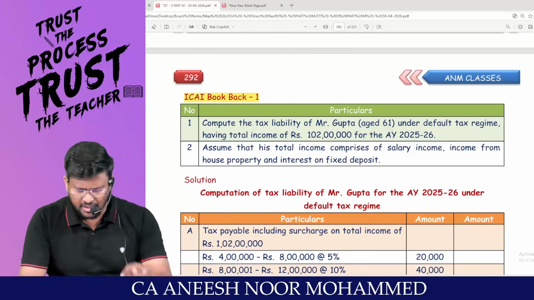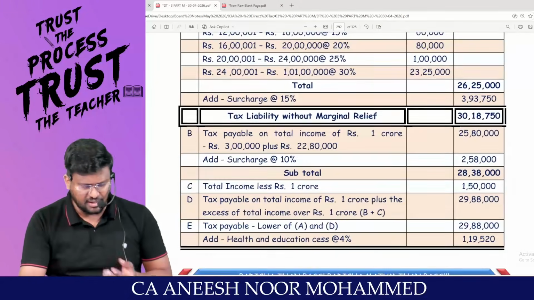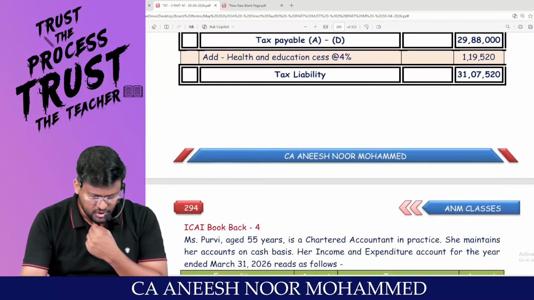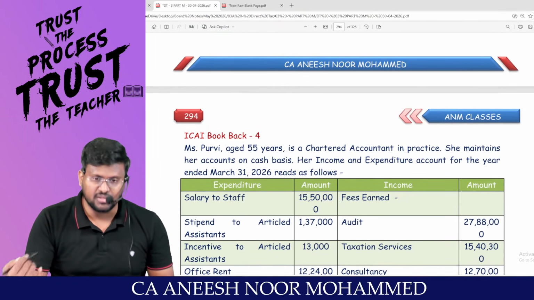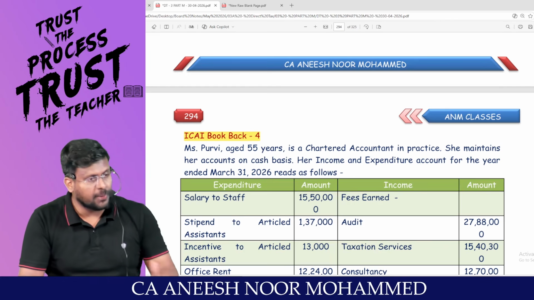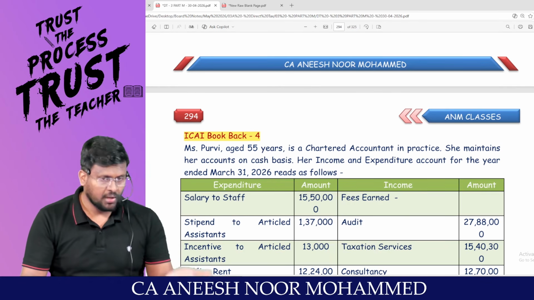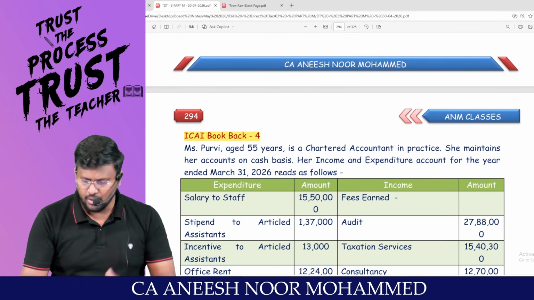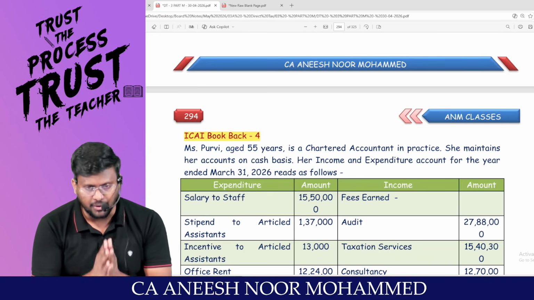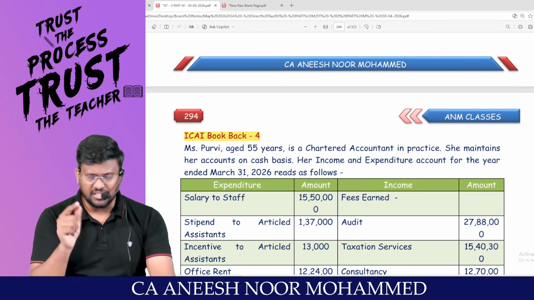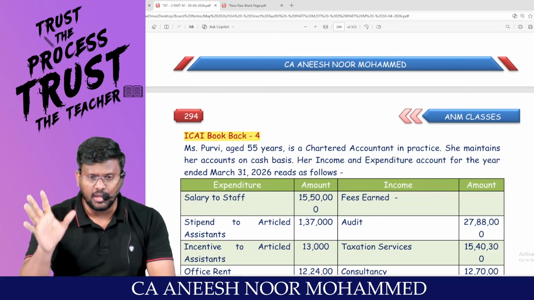Then we'll be doing a very small question. Nothing is there. Book back question. Very, very small question. Sir, those 2 questions we'll be doing in the next slot, because again we'll be having a P&L account, a big question. Because when you take a break and then do this P&L, you will get a further grip. Are you all comfortable? So just start doing 1, 2, 3 and come back.